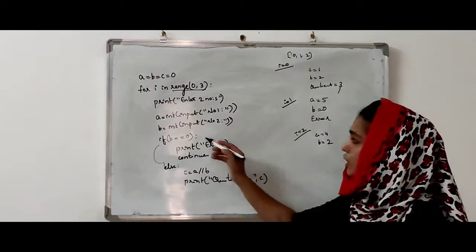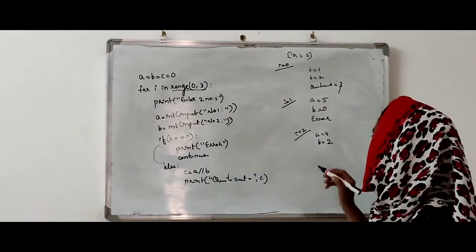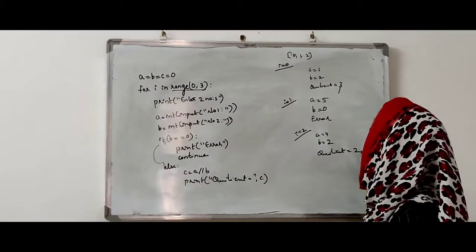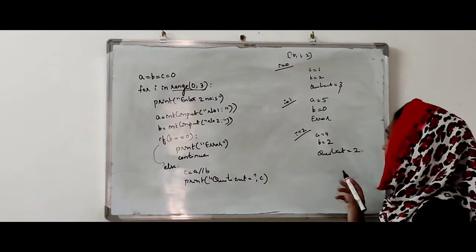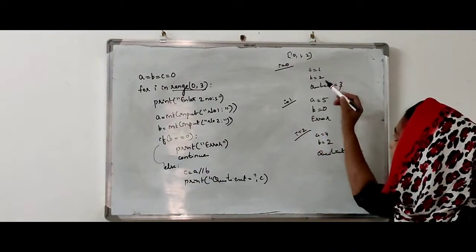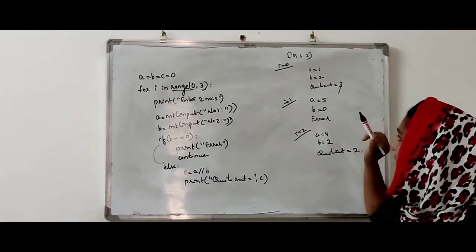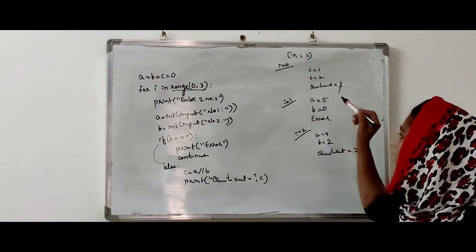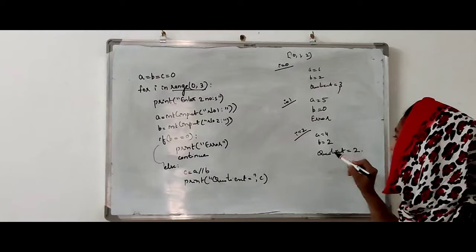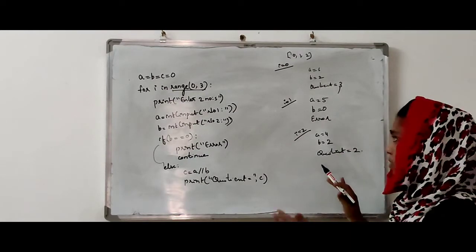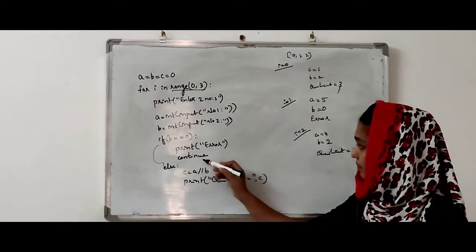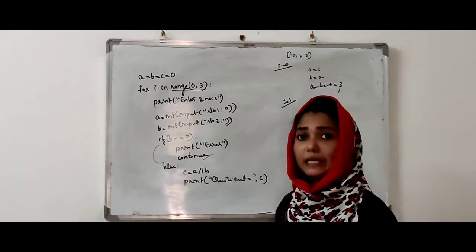Then what will happen? The if part will not work, the else part will work. Else part means quotient is equal to 4 by 2. What is 4 by 2? 2. So what will be our final output? Enter two numbers, A is equal to 6, B equal to 2, quotient equal 3. Then enter two numbers, A equal 5, B equal 0, error. Then enter two numbers, A equal 4, B equal to 2, quotient equal to 2. So this program's working changes because we use a continue statement here.